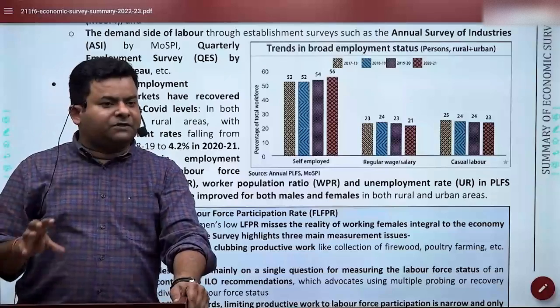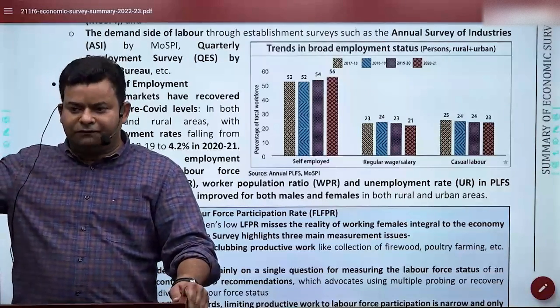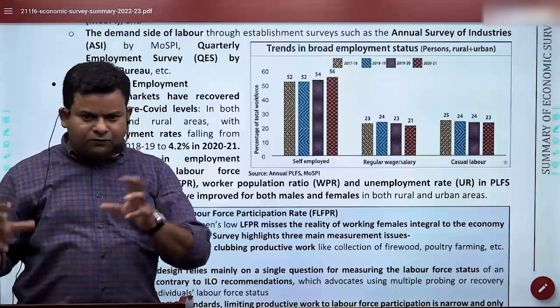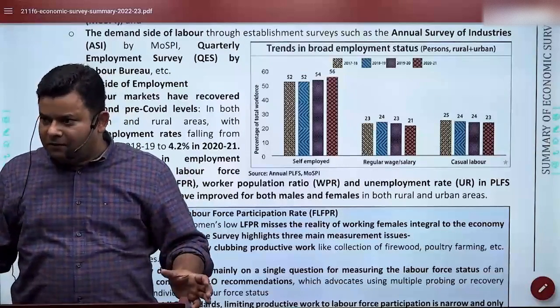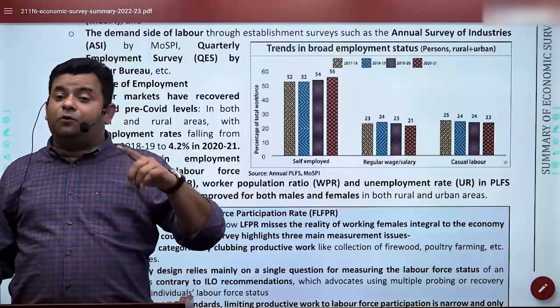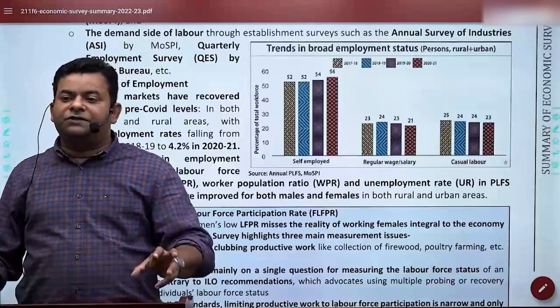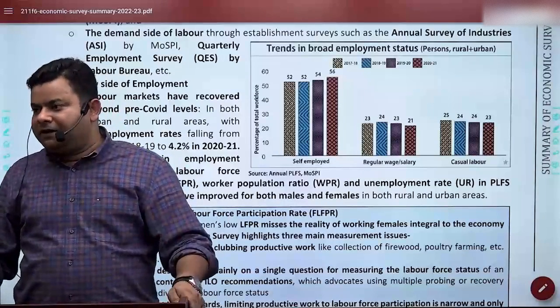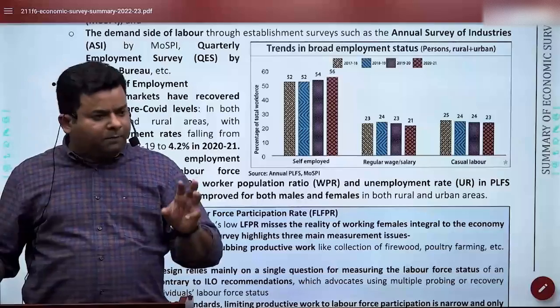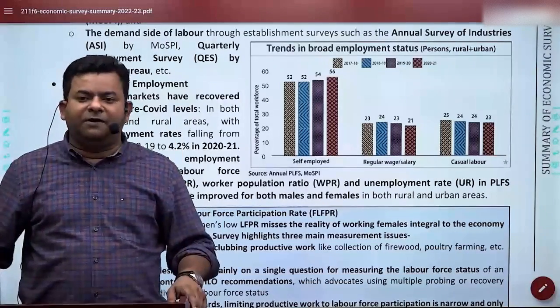Formalization of employment simply means that more and more people are getting registered with pension offices. I hope you know this OPS versus NPS debate. What is this old pension versus new pension scheme? And if more and more people are getting registered for pensions, it makes the old pension scheme even more dangerous, because in the old pension scheme, as you know, the burden on the exchequer, on the government, will be very high.